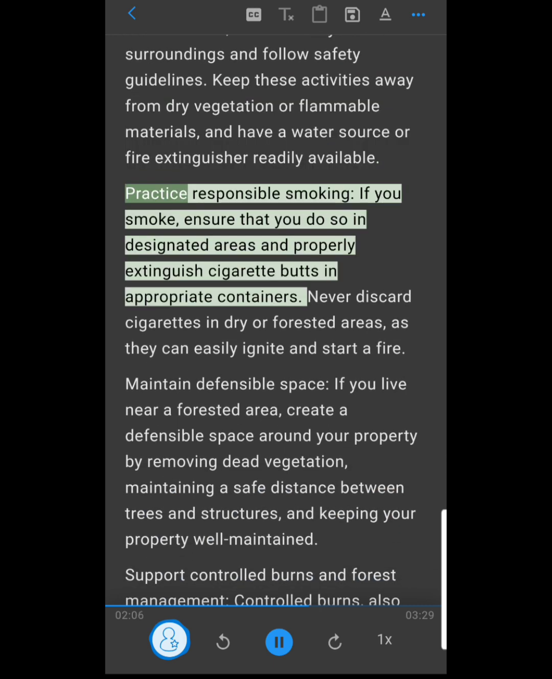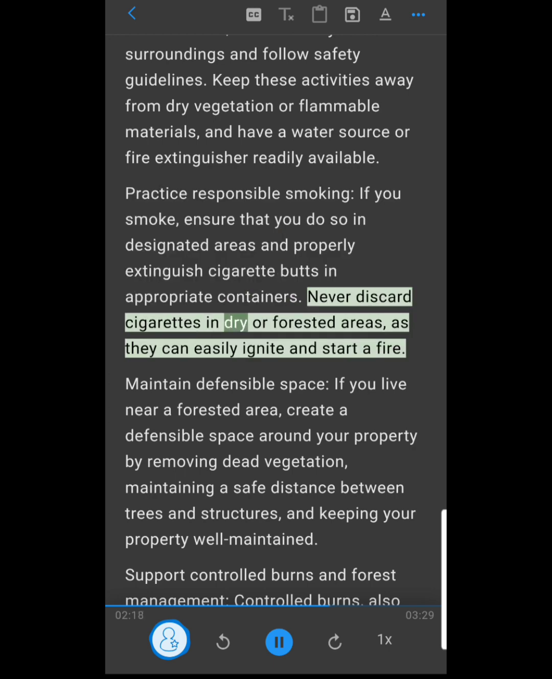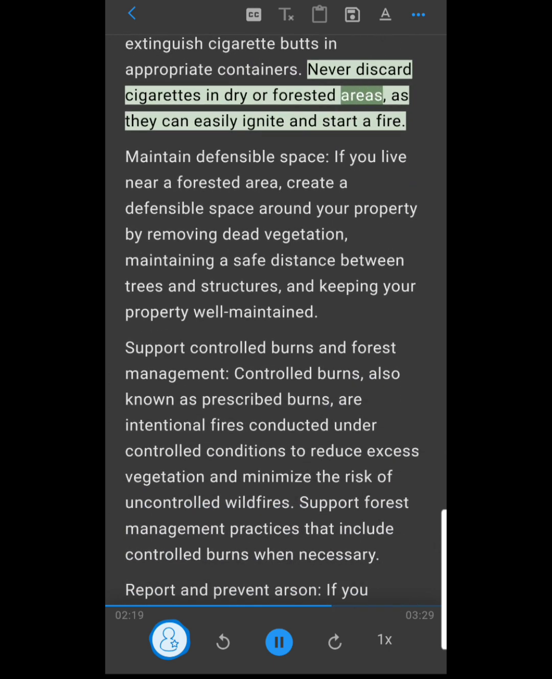Practice responsible smoking. If you smoke, ensure that you do so in designated areas and properly extinguish cigarette butts in appropriate containers. Never discard cigarettes in dry or forested areas, as they can easily ignite and start a fire.